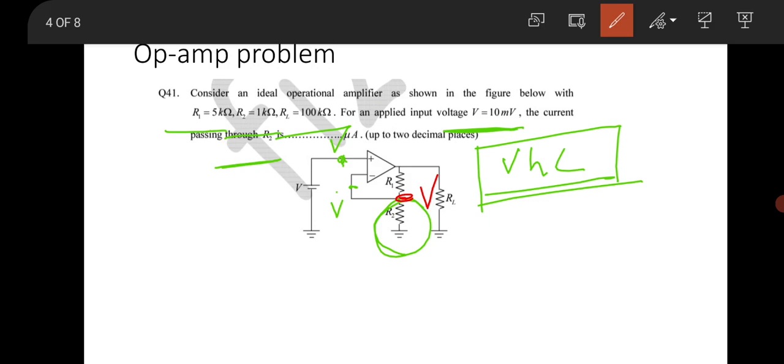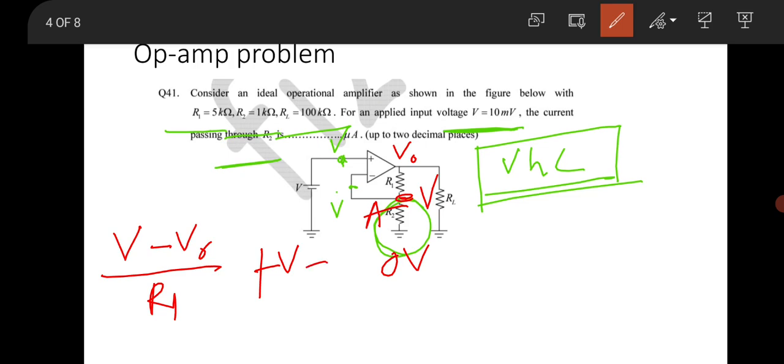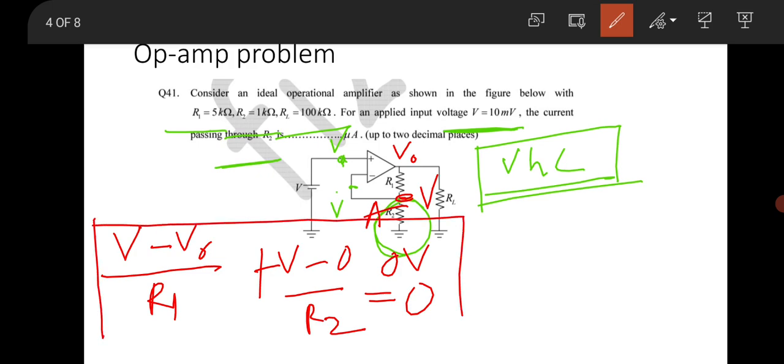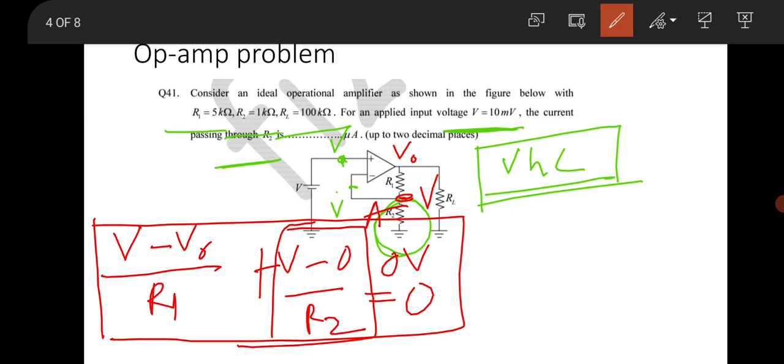So if you apply nodal, then it will be V. Suppose this voltage is V output and this is 0 voltage, that is grounded. If you apply nodal at this point A, it will be (V minus V naught) by R1 plus (V minus 0, this voltage is 0, grounded) by R2 equal to 0. By applying this nodal you can find this current. This current is required because it is flowing through this resistor R2.